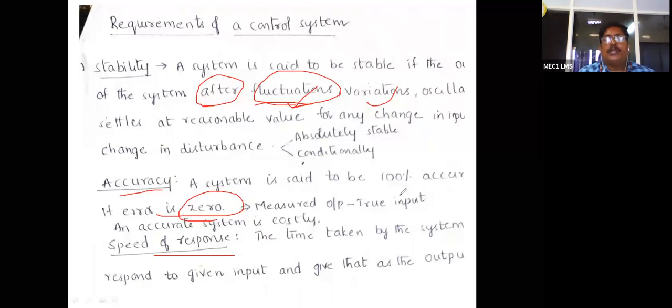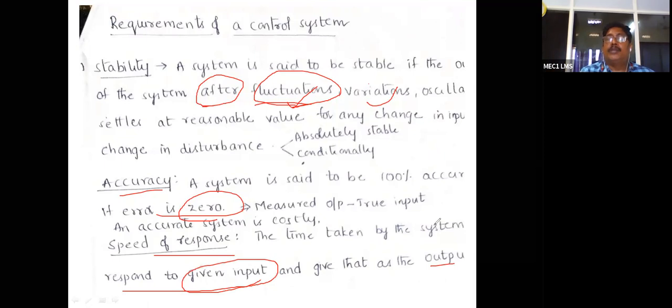Speed of response. Here, it is the time taken to respond to a given input. Whatever input you give to any system, the output should respond very fast. For example, if you switch on the TV, it should come on automatically, so the response of that system should be good.